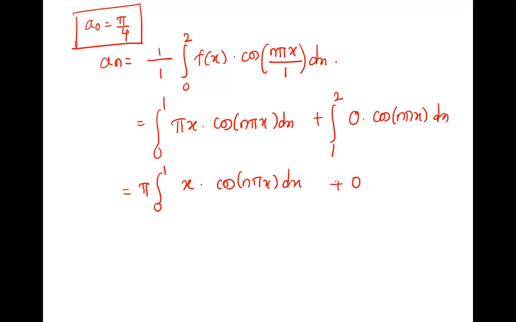We have to solve this integration. How will you solve? Leibniz rule. Can we apply Leibniz here? Yes. And what is u? x. Its derivative becomes 0. This is v.